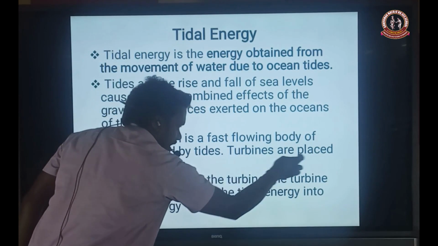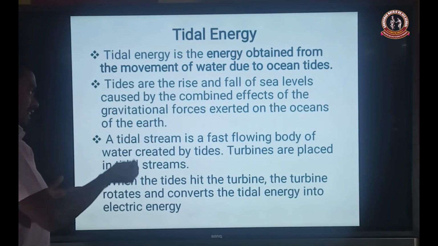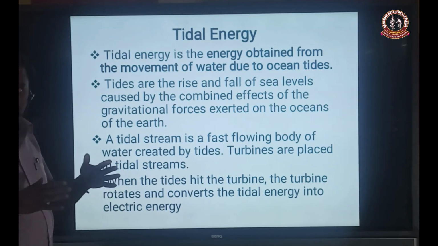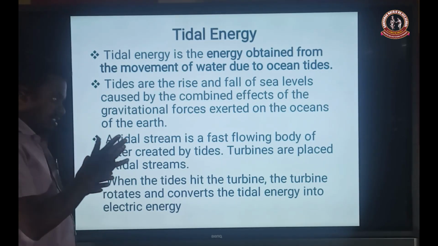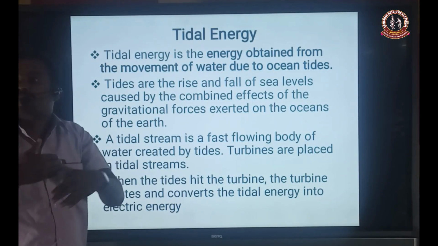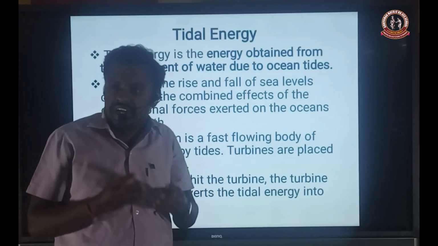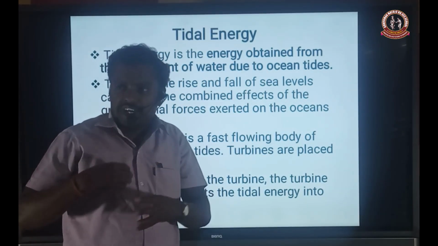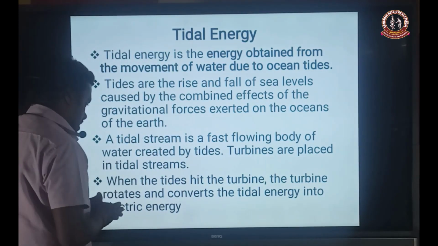So turbines are placed, that means kept, in the tidal streams. When the tides hit or touch the turbine, the turbine rotates, that means movement. During this time the electrical energy will be produced by the rotation of the turbines.